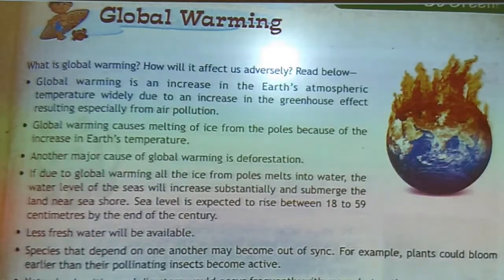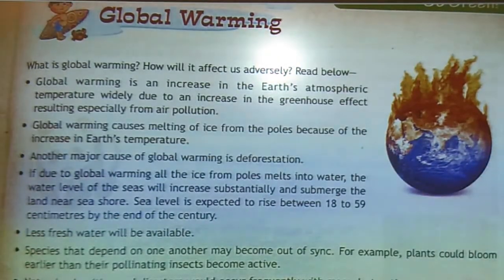So next, on page number 31, the next topic is global warming. What is global warming? How will it affect us adversely? Read below. First, global warming is an increase in the Earth's atmospheric temperature, widely due to an increase in the greenhouse effect resulting essentially from air pollution. As you know, air pollution is increasing day by day, so global warming also increases due to the rise in the Earth's atmospheric temperature.